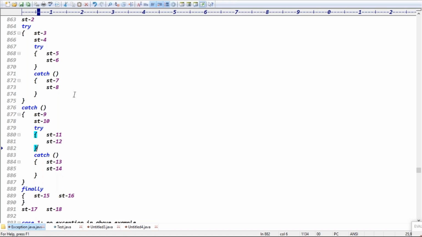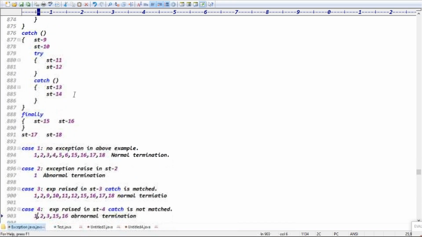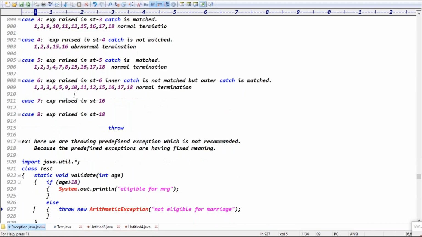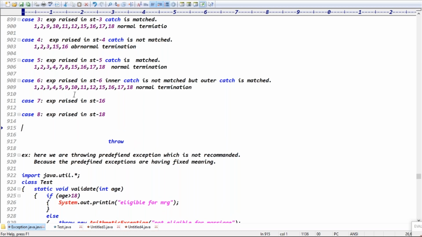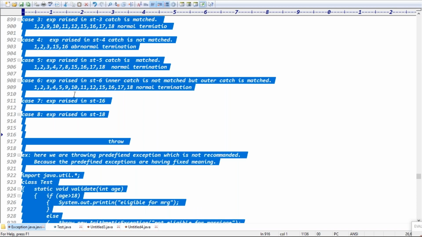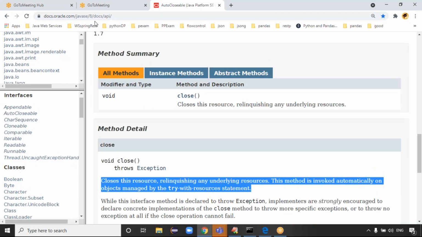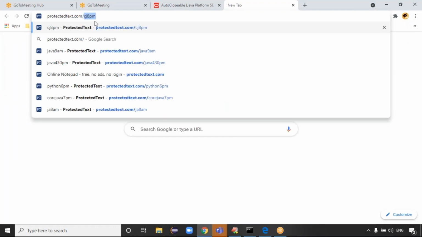Basically, you try to check all these cases, guys. Once that's done, exception handling is complete. Total how many keywords are completed, guys? Total we are done with 4 keywords. We did the try block, the catch block, the finally block, and the throws keyword. Guys, I need one more class to complete exception handling. That class will meet on Monday. On Monday we will complete the throw keyword and complete exception handling.